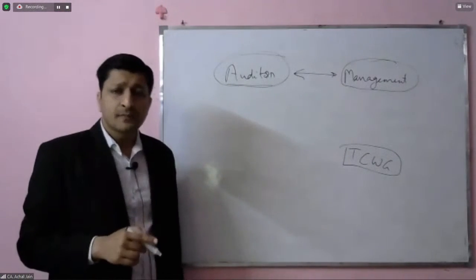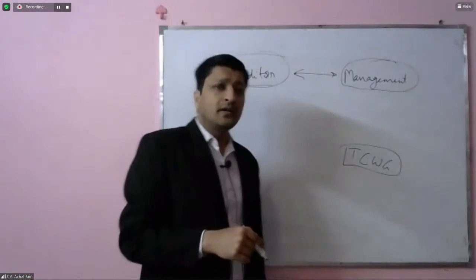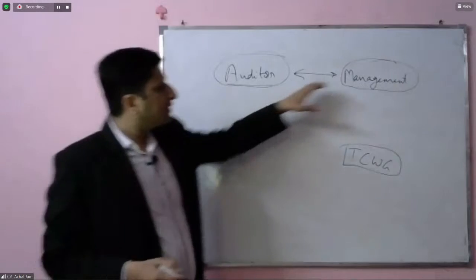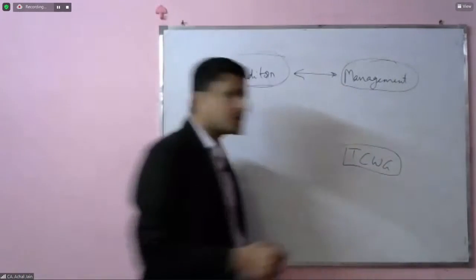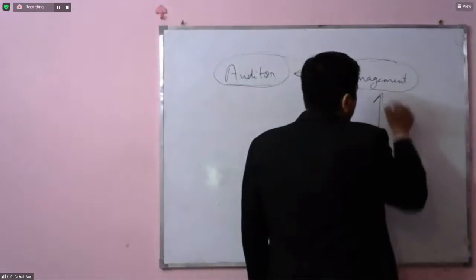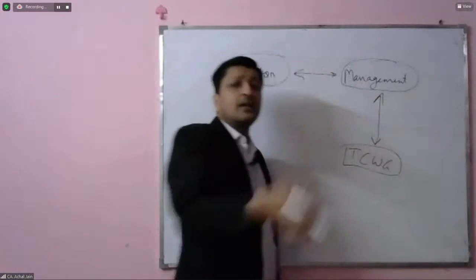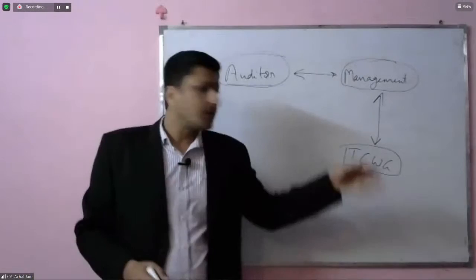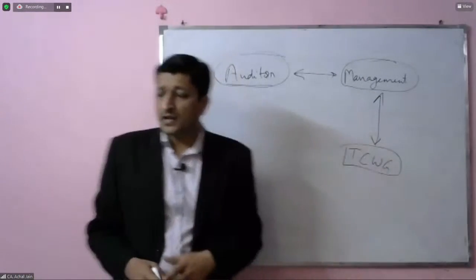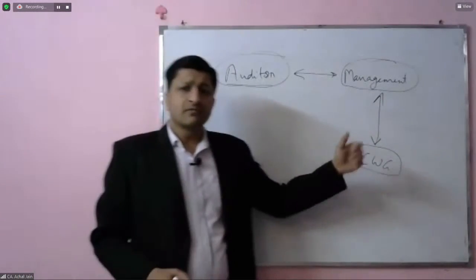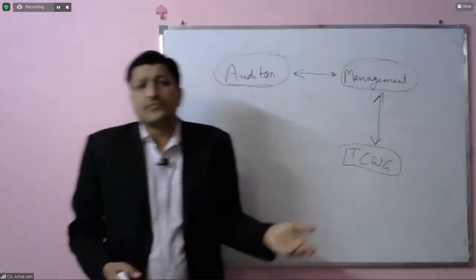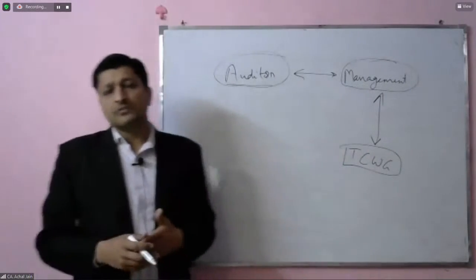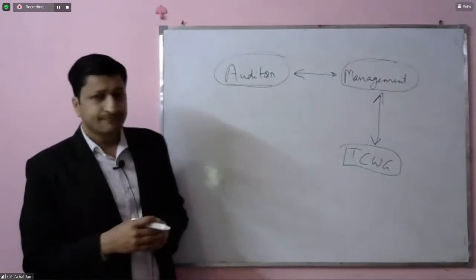Other than this, it's very important that the communication channel should also be there between the management and those charged with governance. And this is something which is internal to the entity. This is not relevant for the auditor. What is the frequency of this, and how does this really function? This is not something of our use for the purposes of audit.